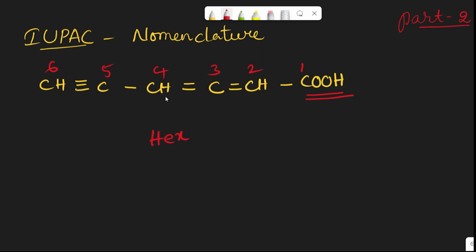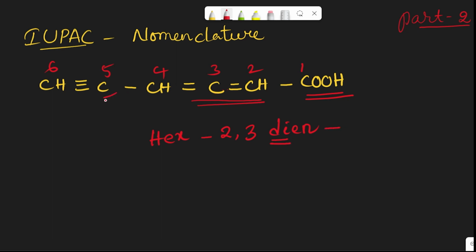And here double bonds and a triple bond will be there. So at the second and third positions there are double bonds. So hex-2,3-diene we have to write, because 2 double bonds will be there. So that is why we are using the word diene.